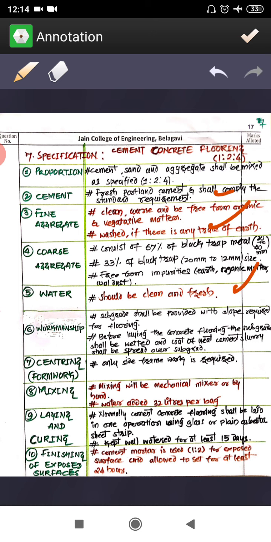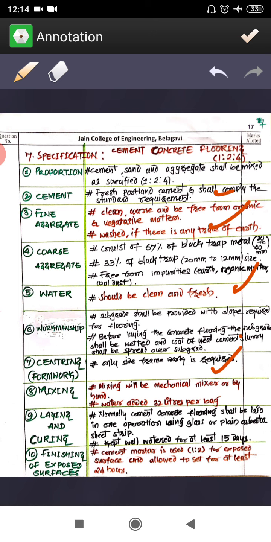Then workmanship, as I said, you have to make sure that the subgrade is provided with the proper slope required for the flooring. Before laying concrete flooring, the subgrade shall be wetted. A coat of cement slurry you can also apply before laying the concrete. Then centering, as I said, depends on the work. If it requires a side frame, you can have that side frame, else we don't need centering there. Then mixing can be mechanical or by hand, and water will be added. 32 liters minimum water can be added per bag, that you have to keep in mind.